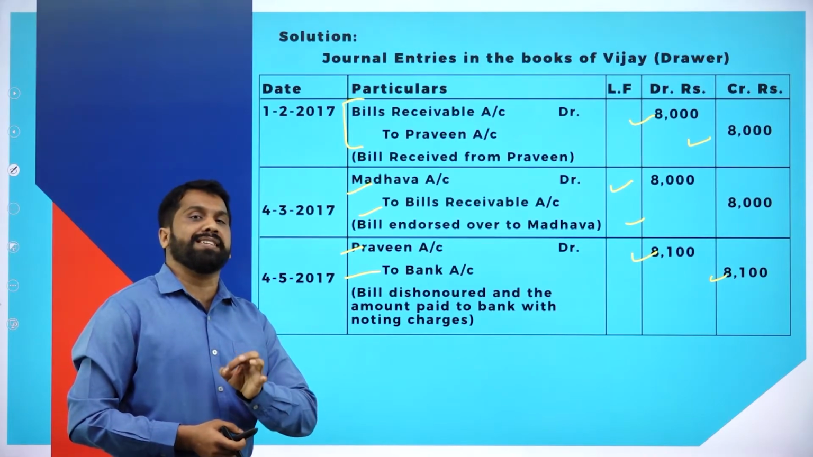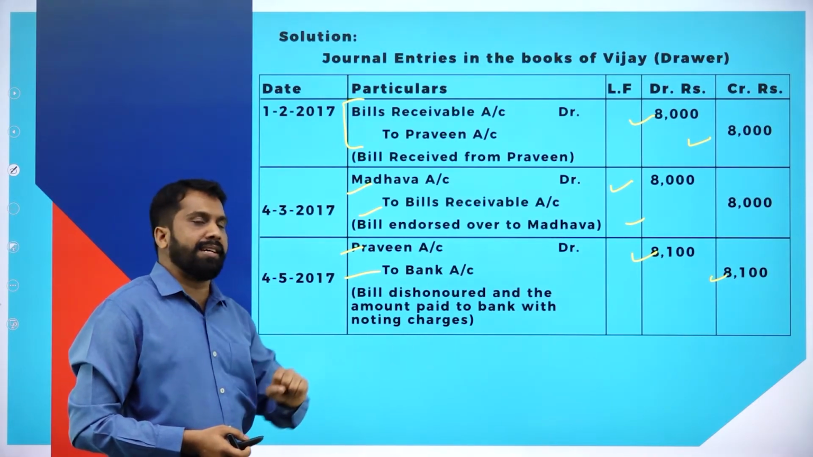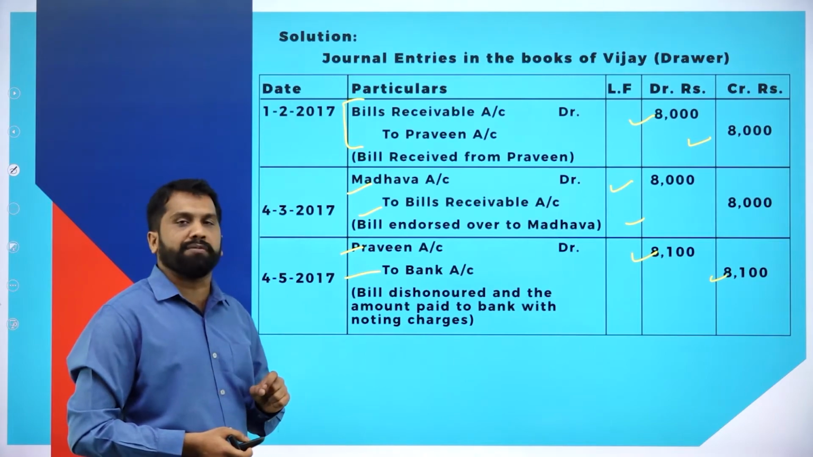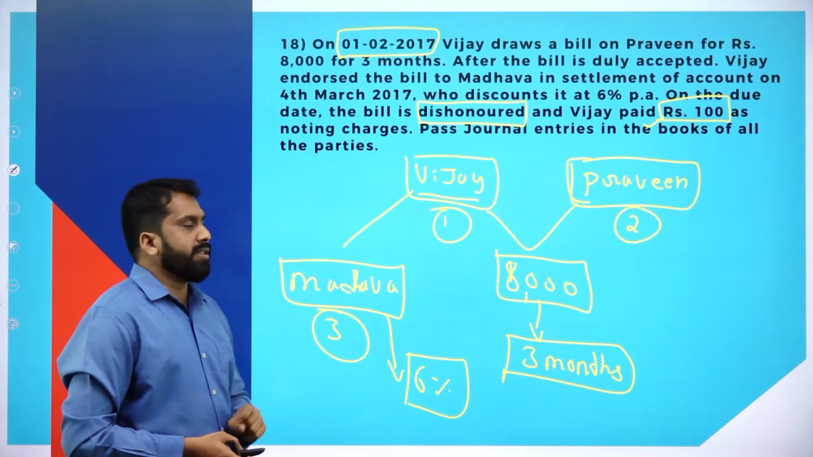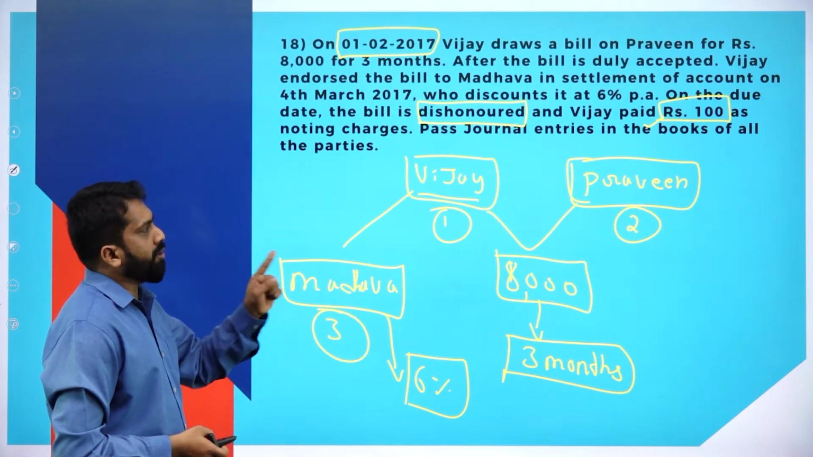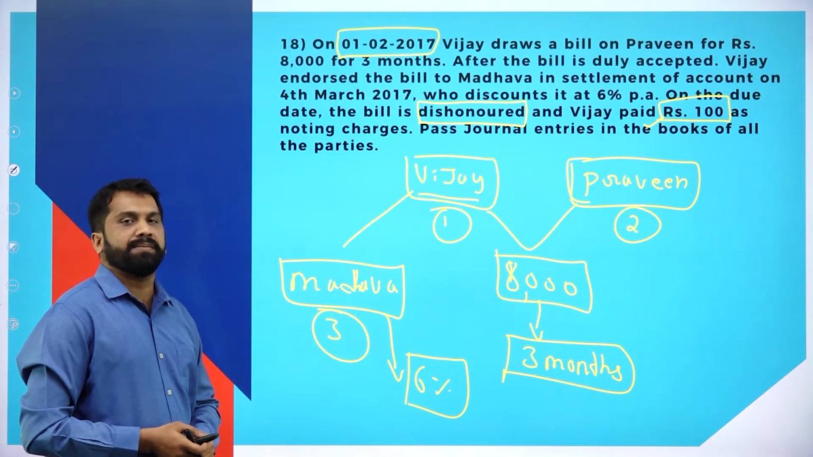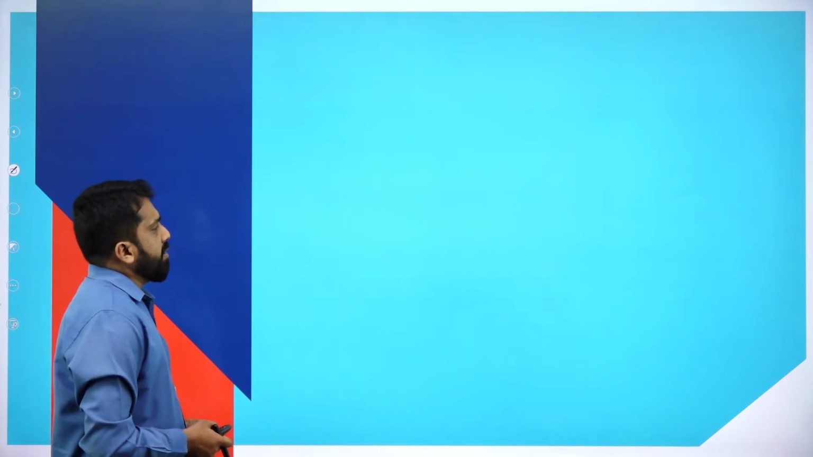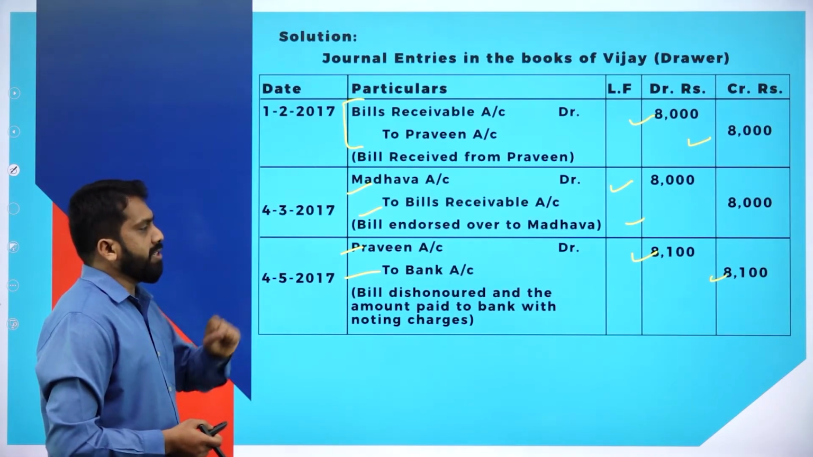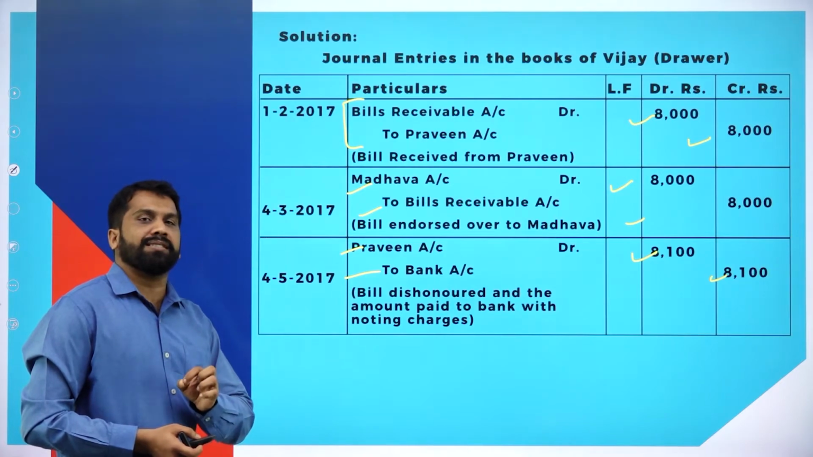Who is Praveen? He is the buyer. Clear? Yes. Please take a screenshot of this. You have the question with explanation. Now you have the journal entries in the books of the seller.